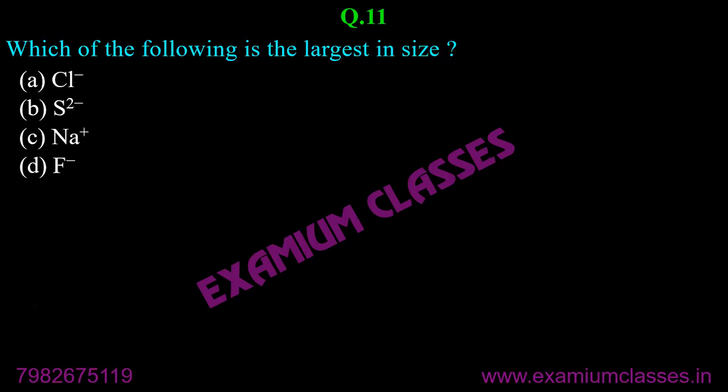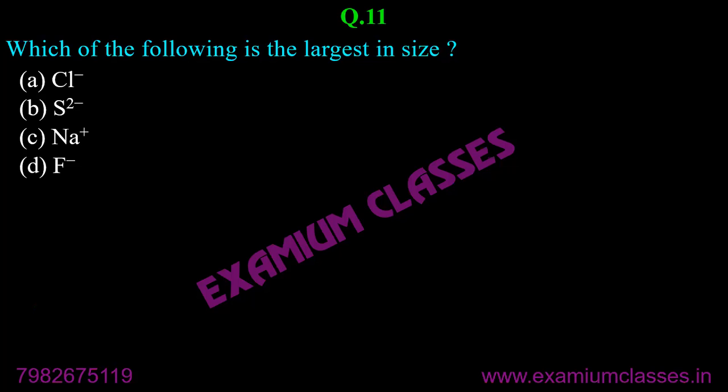Mehak, Ashi, Tuhina, Vanna, Karan, Rita, correct. Shivangi, think again. If you are applying the rule I am talking about, Devan, Shivangi, correct. Yastika, correct. Shashwat, correct. I have talked about the rule quite a few times. Anushka, correct. So the rule is very simple. I'm reiterating: the greater the negative charge, the larger the size in isoelectronic species.